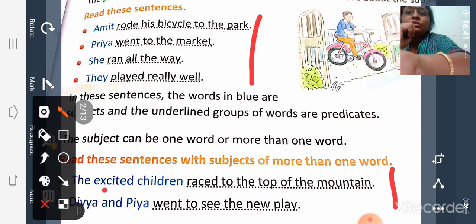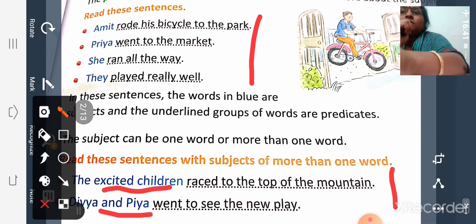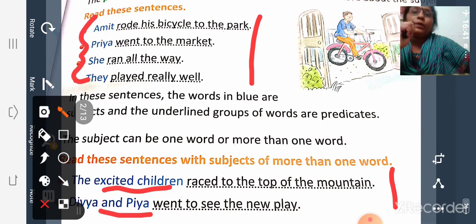The excited children, Divya and Pia. So sometimes a subject can be of more than one word. So that is another rule: the subject can be one word or more than one word.